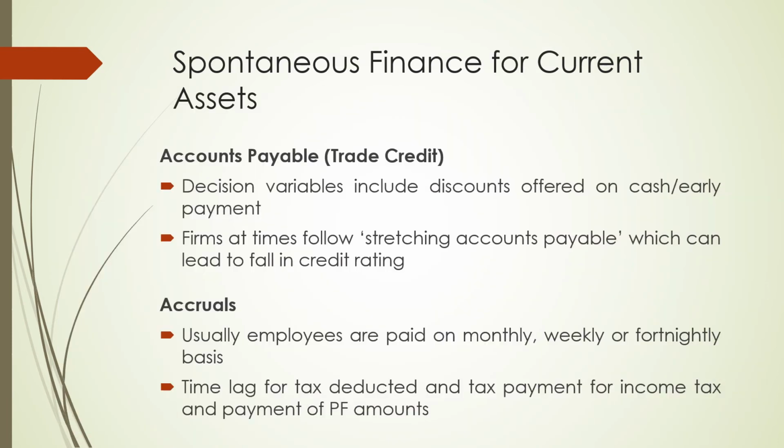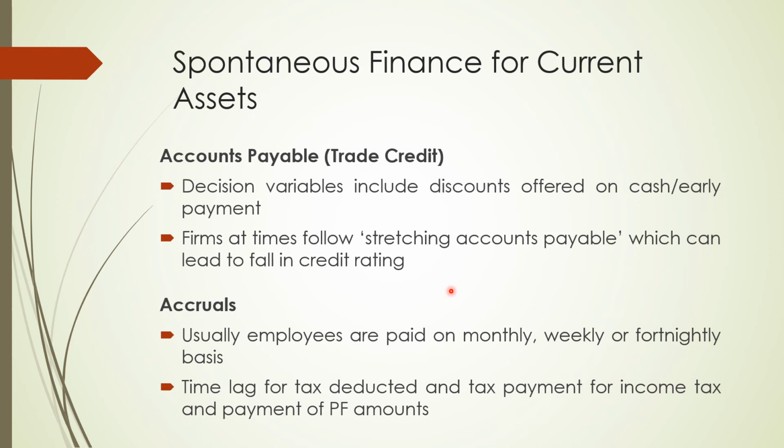Let's talk about the spontaneous finance for the current assets. We have already done this. So what do you mean by accounts payable? This is the trade credit. Trade credit means that just like we give finance to our customers, we may also get finance from our suppliers. What does this mean?